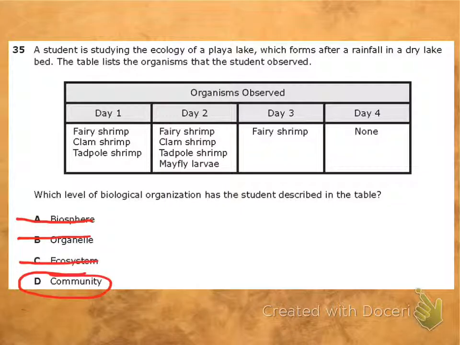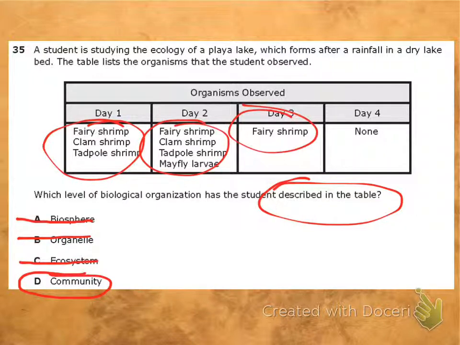So if we go back and look, remember, we're sticking with the table, and that's it. What is described in the table? I see organisms, organisms, organisms. And that's it. I see nothing having to do with biosphere, organelle, way too small. Ecosystem, living and non-living, well, all I see is living organisms. So I'm assuming they're in populations. And a bunch of populations of organisms together is a community. So we have used our awesome deductive skills, and we have found the answer. So awesome job, guys.